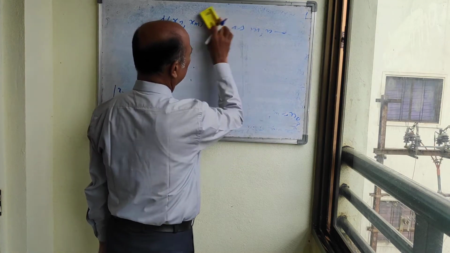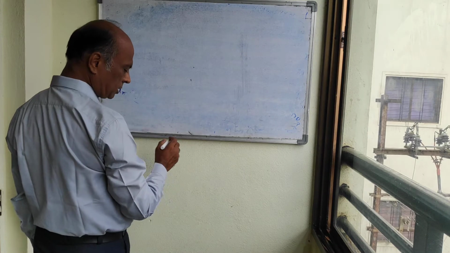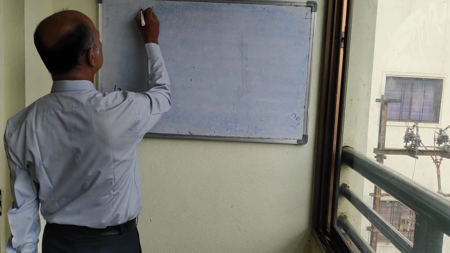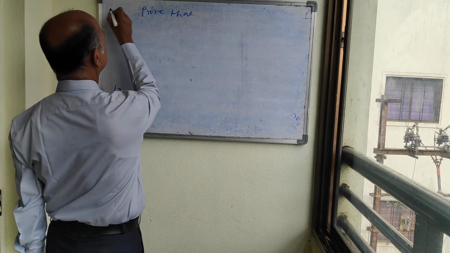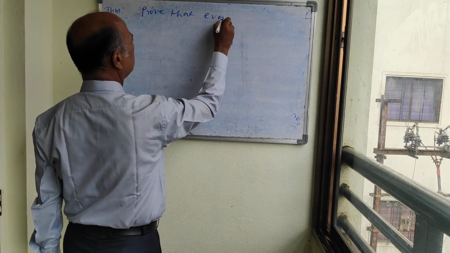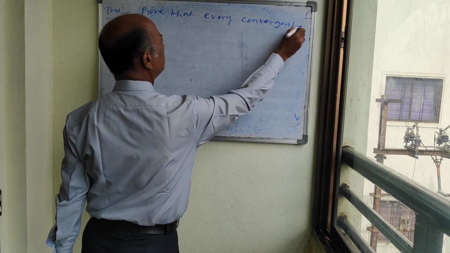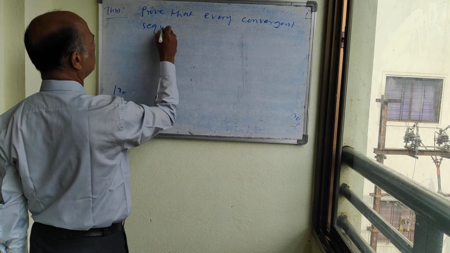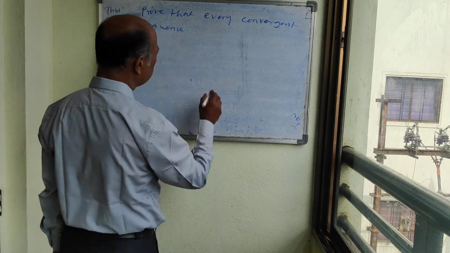Now there is one important theorem: prove that every convergent sequence is a Cauchy sequence.